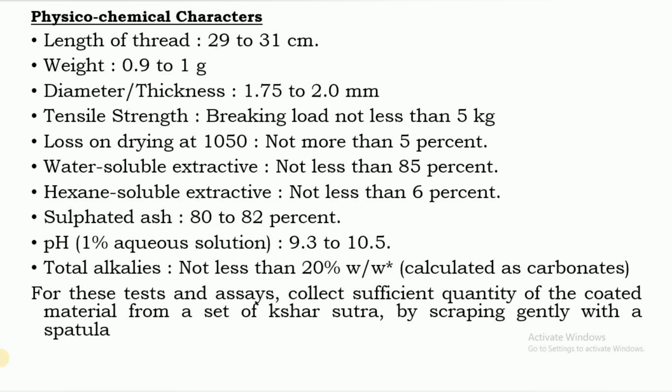So physicochemical characteristics, you can write them down, because it is very difficult to remember all of them. It is better to write them down and revise again and again.